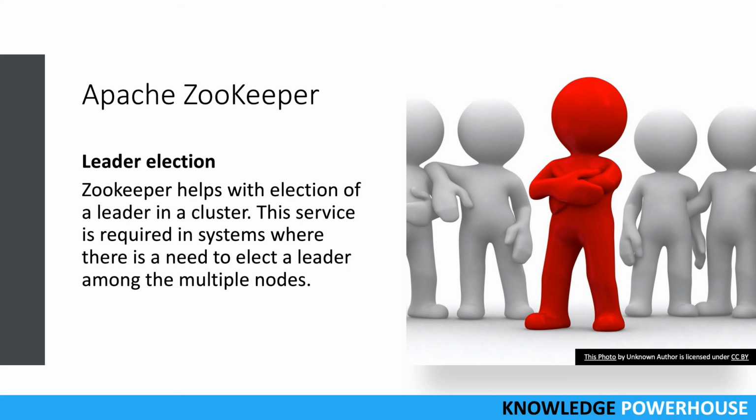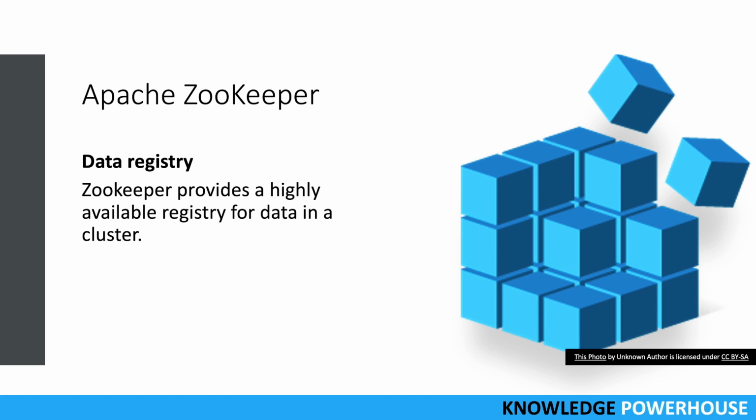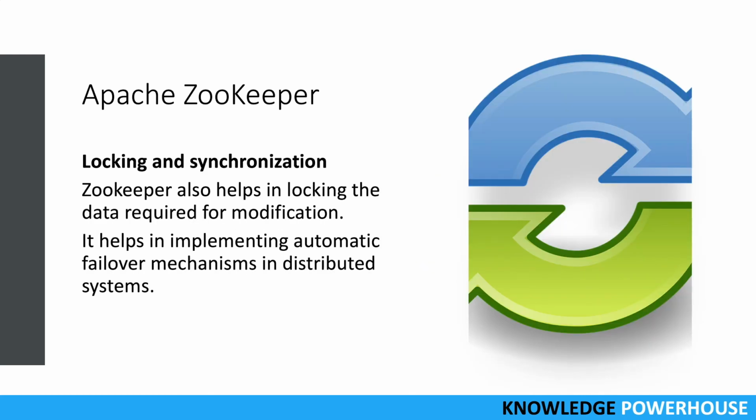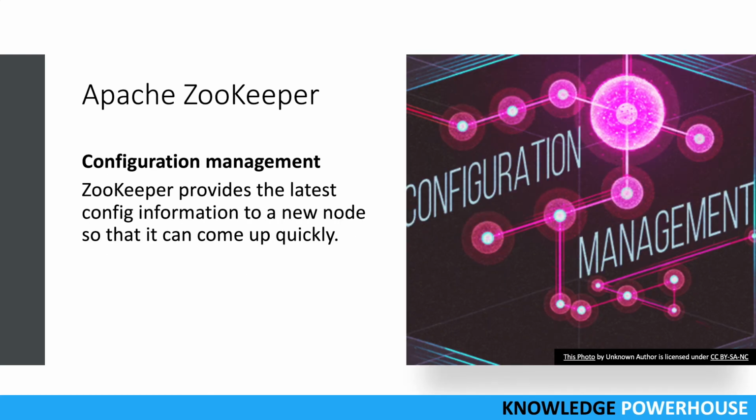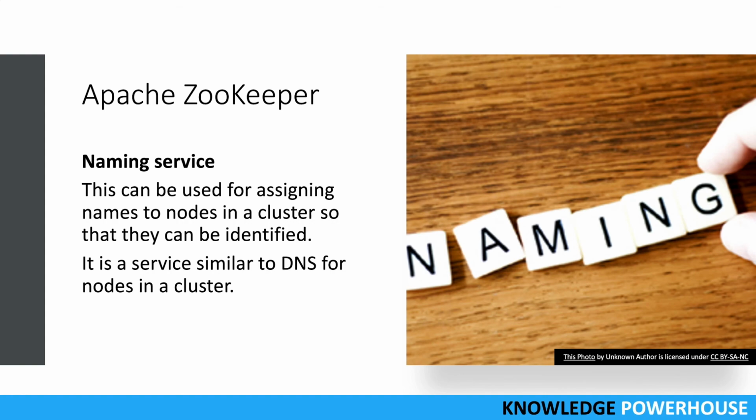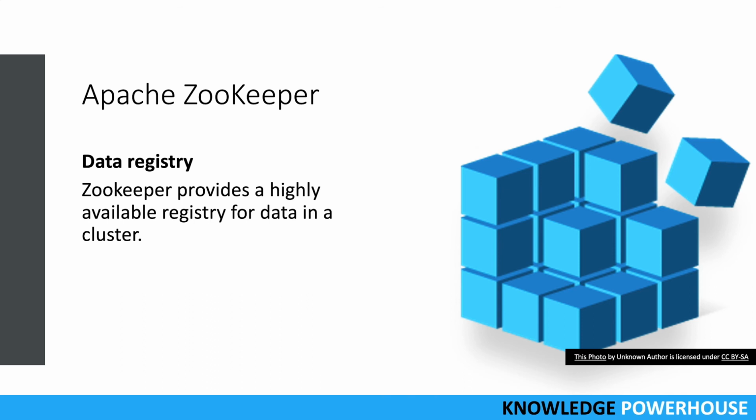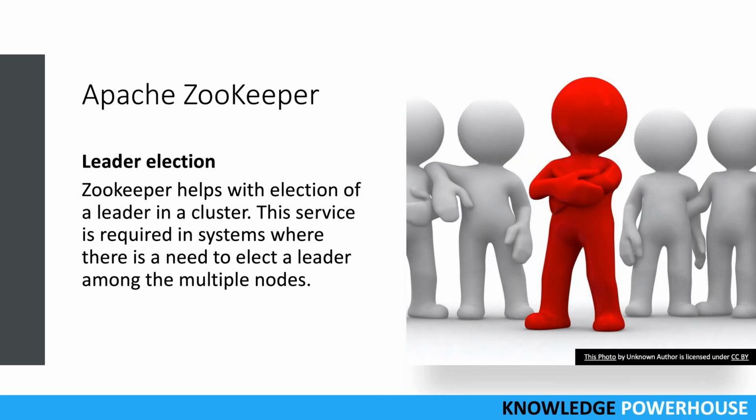Alright, so these are the main services from Apache Zookeeper: leader election, data registry, cluster management, locking and synchronization, configuration management, and naming service. So do remember these, and whenever you need this kind of functionality in your software architecture, plan to use Apache Zookeeper.